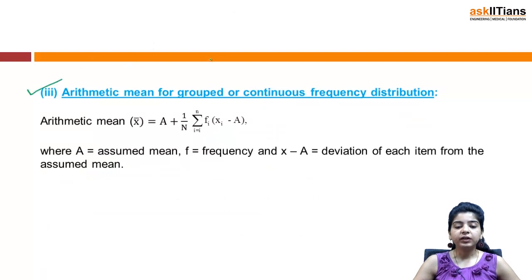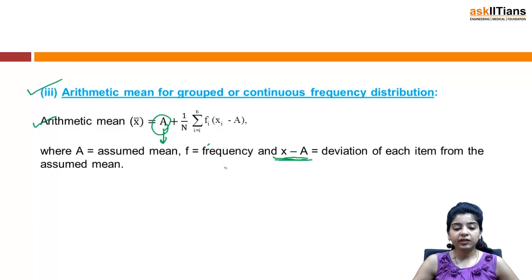Next is the arithmetic mean for grouped or continuous frequency distribution. In this case, the data would be given in the form of class intervals. The formula is x bar is equal to a plus 1 by n sigma fi (xi minus a), where a is the assumed mean, f is the frequency, and xi minus a is the deviation of each item from the assumed mean.